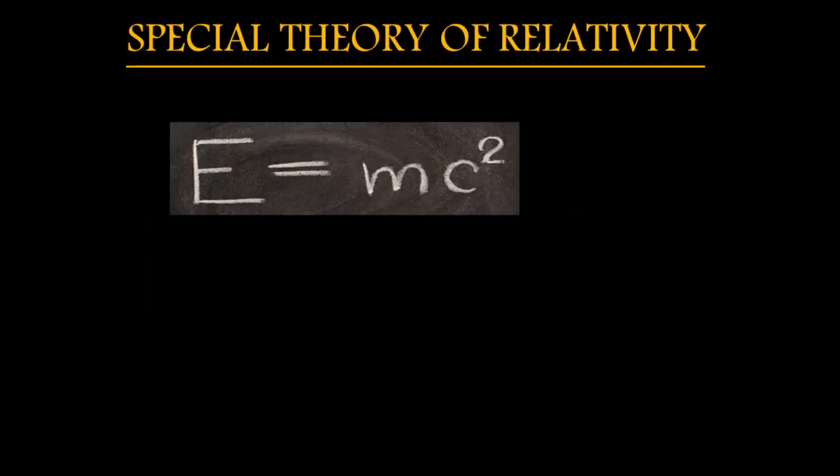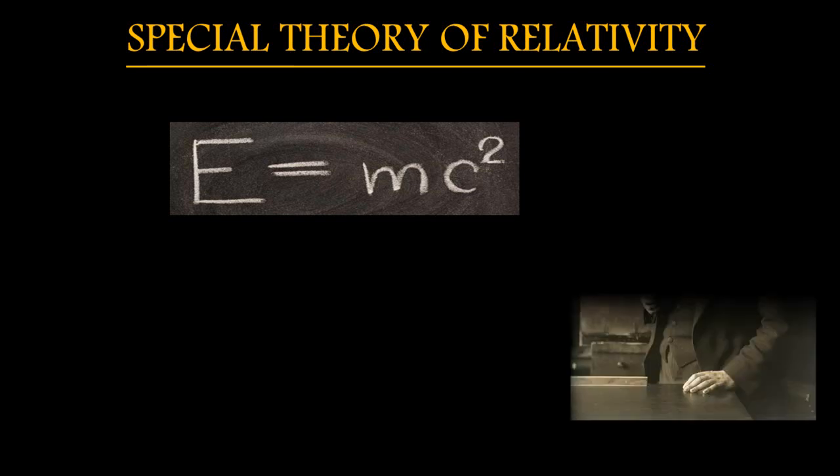So if we talk about special theory of relativity, this is the very first equation, the very first thing which comes to our mind. Okay, E equals mc square. That is the main gist behind the special theory of relativity. E equals mc square. Even if some person doesn't have much knowledge of physics, he might have heard about this equation. Okay, so we can understand how important and how famous this special theory of relativity is.